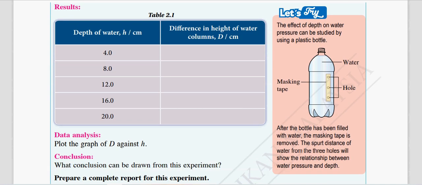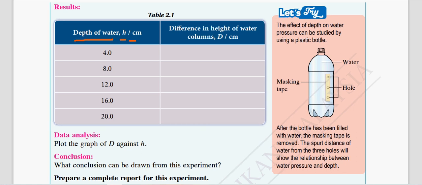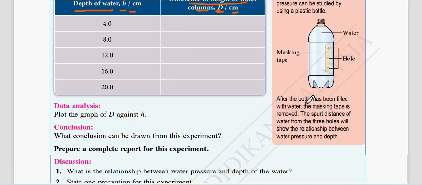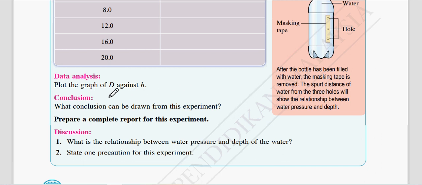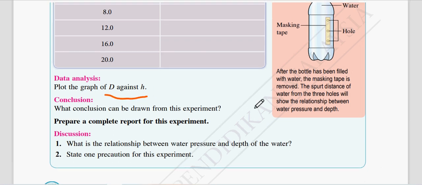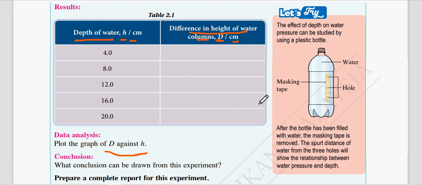Then this will be the table. Alright, the table for you to tabulate your data. Okay, see, I have 3 things here: name, symbol, unit. Here will be name, symbol, unit. This is important for your practical test. And then after that, you need to plot a graph of D against H. What is D? D is the difference in the liquid level in the manometer. Okay, H is the depth of the water.